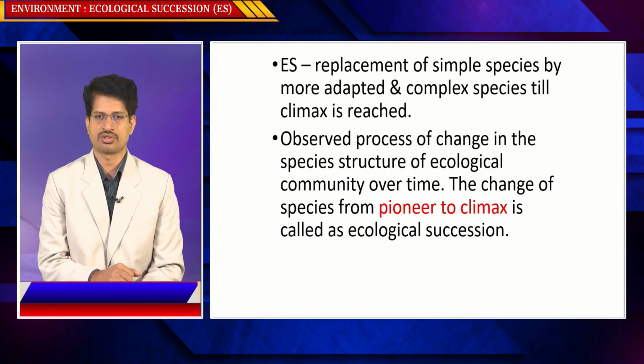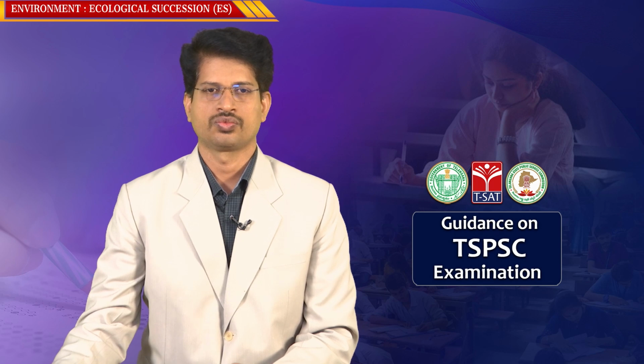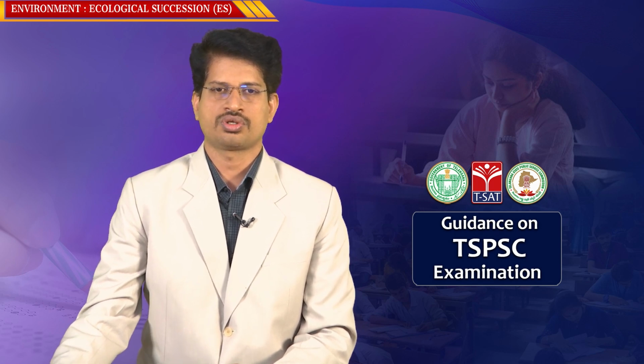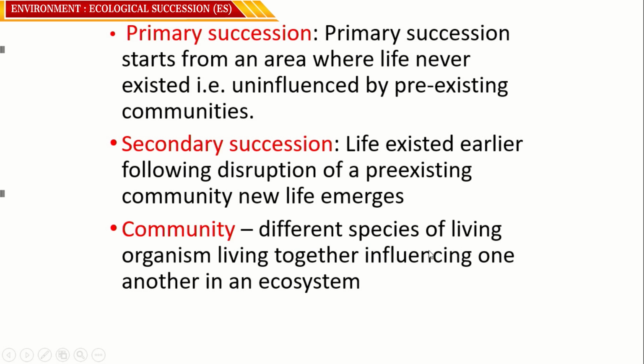So what is ecological succession? It is a gradual change of species combination of an ecosystem from pioneer to climax. In this context, what is a community? A community consists of different species of living organisms living together, influencing one another in an ecosystem.